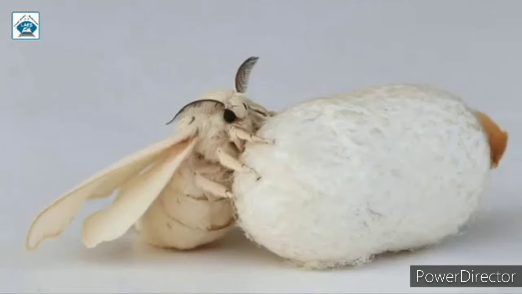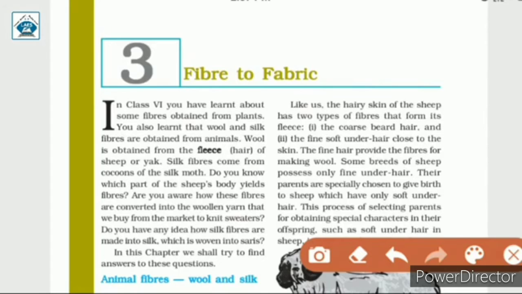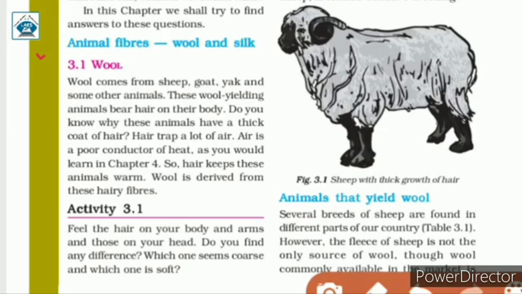This is a silk moth and this white ball is the cocoon. Wool is obtained from the hair of sheep. Let us find out how fibers are converted into woolen yarn and silk fibers are made into silk and woven into saris. Animal fibers, wool and silk.